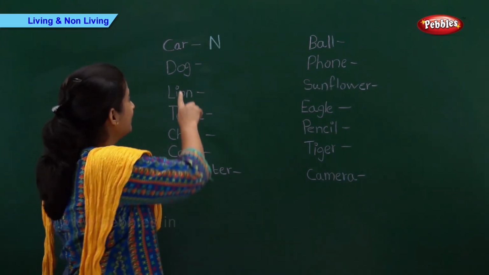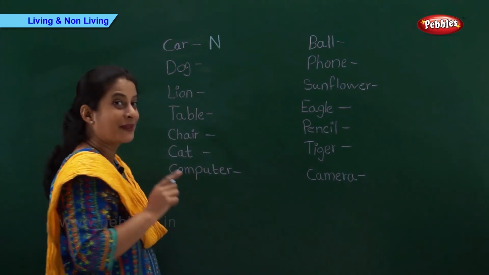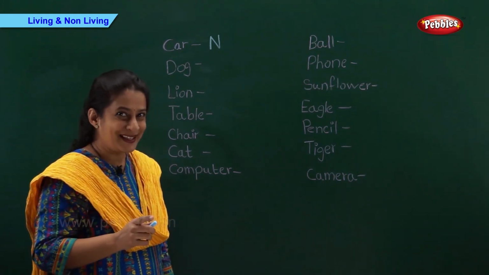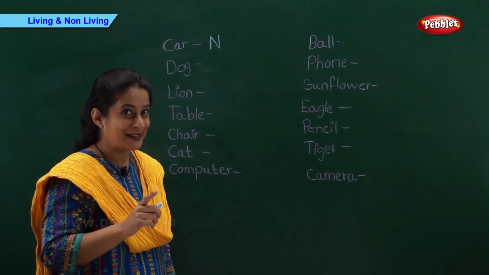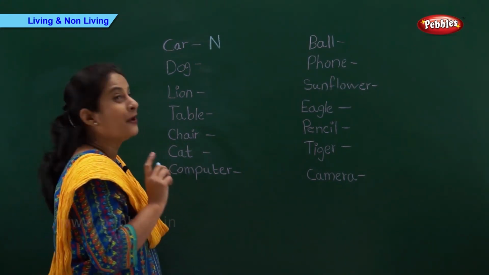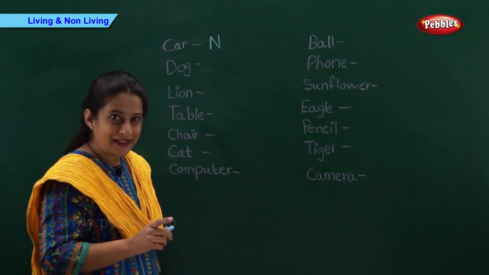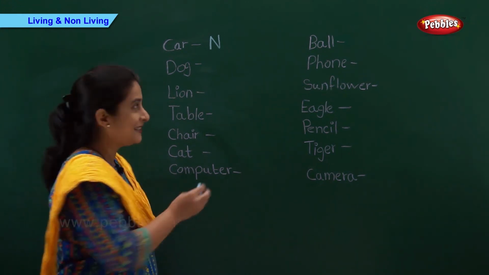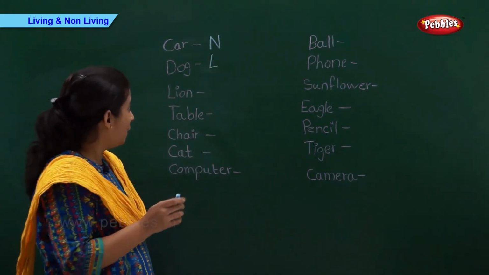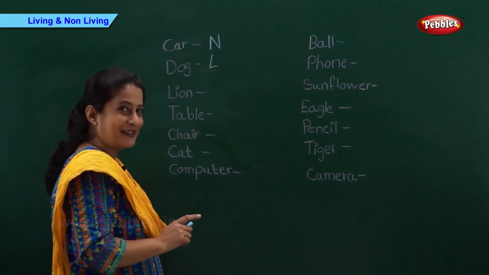Now we have dog. Does a dog grow? Can a dog breathe? Yes. A dog grows and he breathes. So, dog is a living thing. So, let's write L.